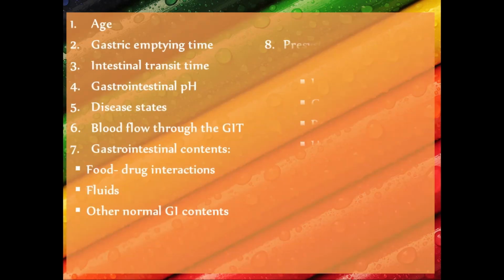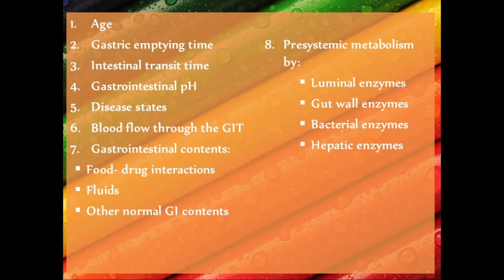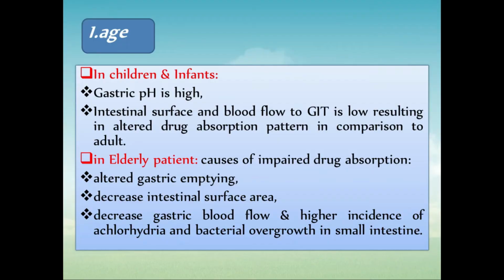Now which are these factors? The first is age, then gastric emptying time, third intestinal transit time, then gastrointestinal pH, then disease state, then blood flow through the GIT, then gastrointestinal content like food drug interaction, fluids, other normal GI contents, then pre-systemic metabolism. Okay, there are various enzymes, that is luminal, gut wall enzyme, bacterial or hepatic enzymes, that will alter the absorption rate of your drug. Pre-systemic metabolism is also called first pass metabolism. Now we will start one by one. Firstly, age.